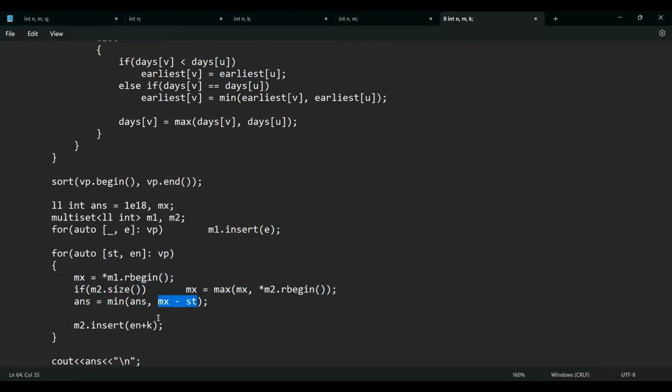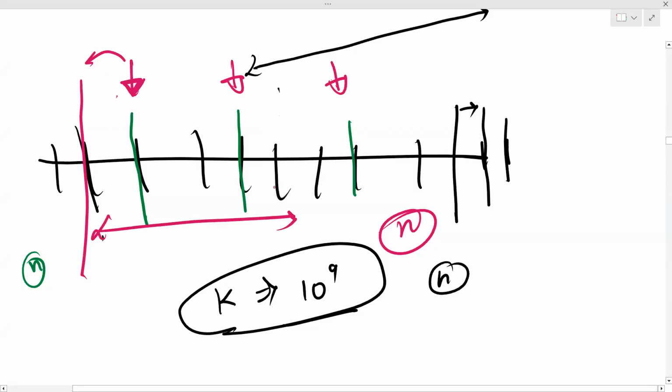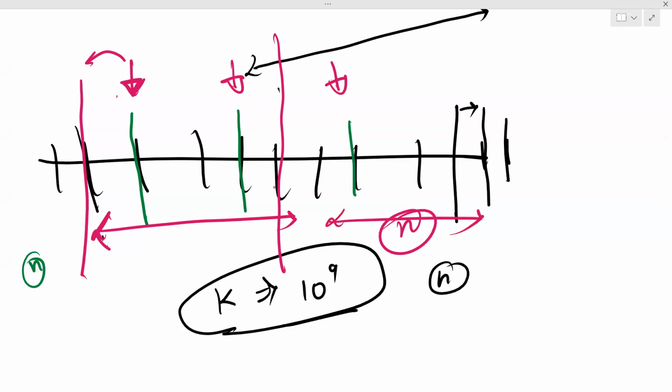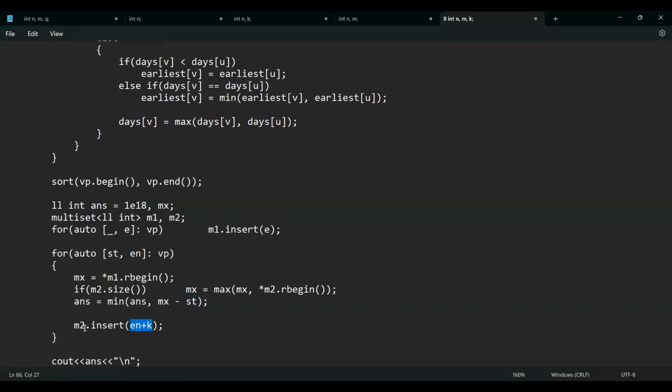Now for the next, I'll shift my current window. Let's say this is my starting and ending. Now I'll try to shift this from the current day to the next day. So let's say here my day ended, so I'll shift this window to here. So how to do this? I'll insert k plus ending, which is the updated ending time, in my second multiset.